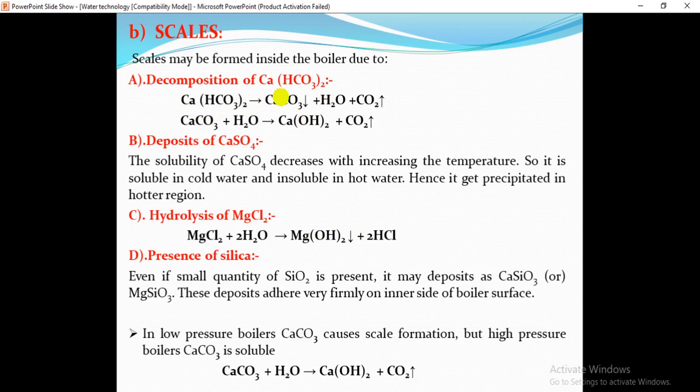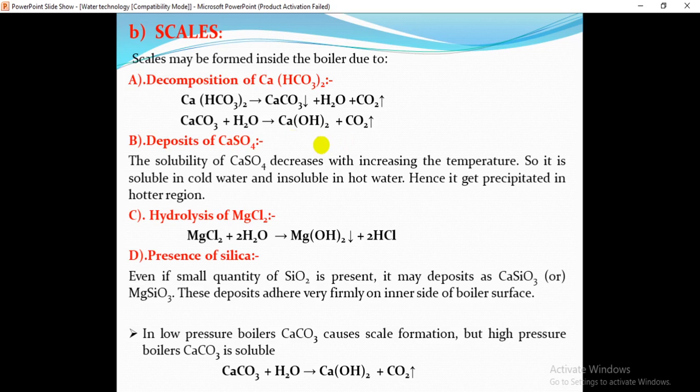If you see here, calcium bicarbonate decomposes and forms calcium carbonate. This calcium carbonate reacts with the water present in the boiler and forms calcium hydroxide.